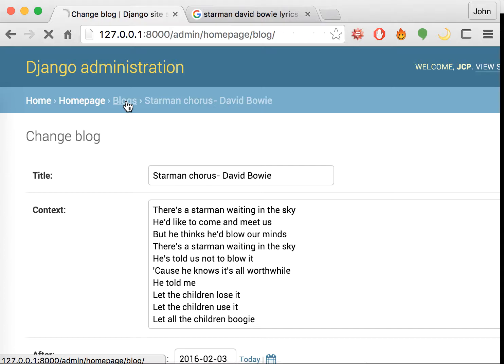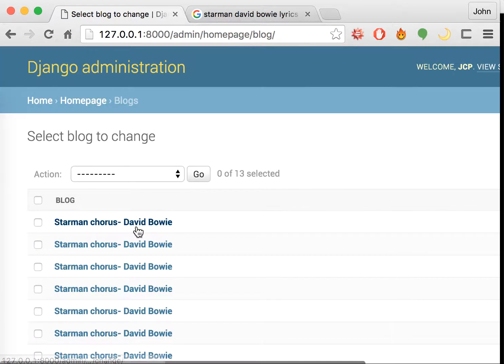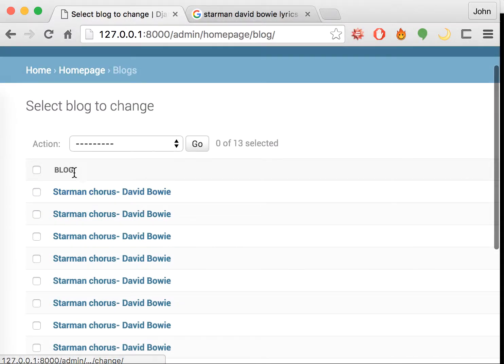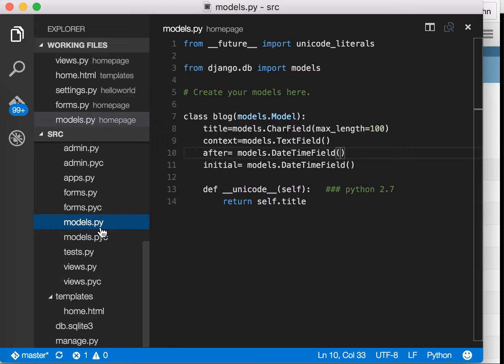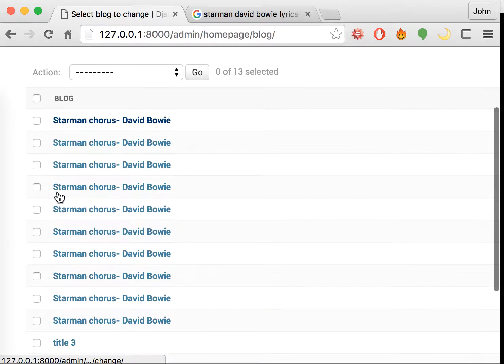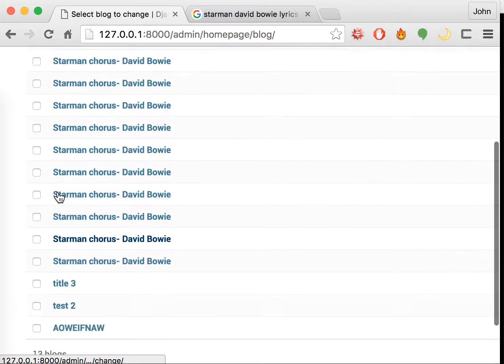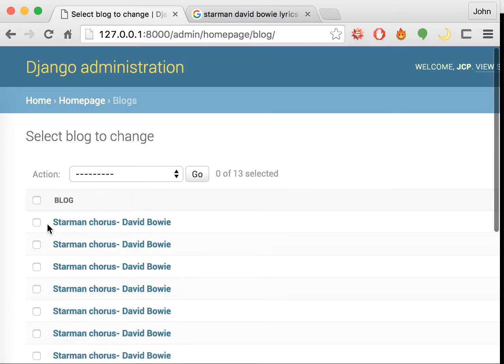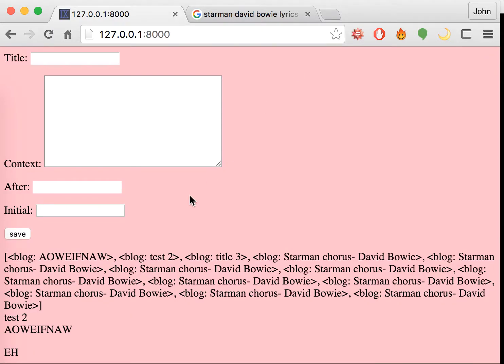But yeah, later on, we're actually going to make our admin page look a bit nicer. So far, it's only displaying the title. And the reason why it's only displaying the title is because in our models.py, we're using a Unicode method and we're using self.title. So that's the reason why we're only seeing the title. If you want to edit the admin, we'll go over that later. But yeah, that's what we have so far. So let's go back to our front page.